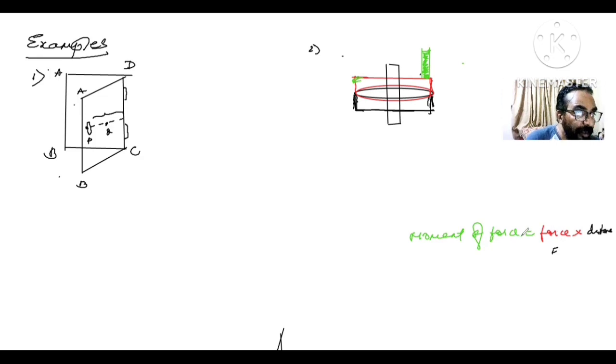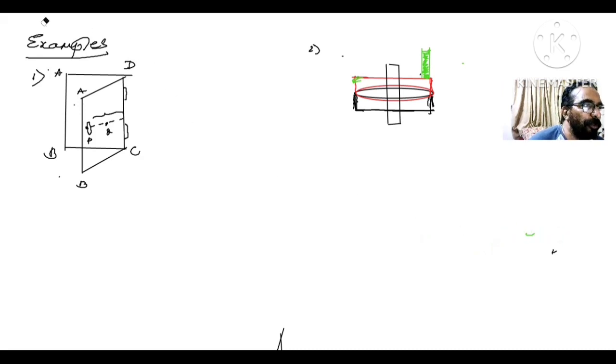Are you getting me here? So I repeat, moment of force means turning effect. You can produce it by applying a small force at a maximum distance from the axis of rotation, or you can produce the same moment of force by applying a bigger force at a smaller distance from the axis of rotation. So according to physics, which is an advantage? Definitely, applying a small force is an advantage, not a bigger force. Only smaller forces are welcome.